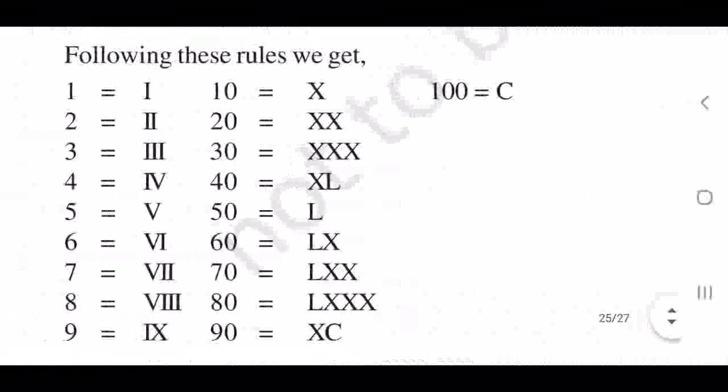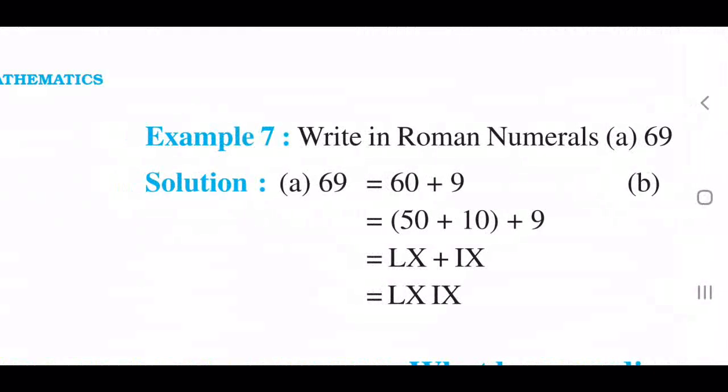10 is X, L is 50. Because X is smaller than L, that is why it is subtracted. 50 is L. 60 is 50 plus 10. 70 is 50 plus 20. 80 is 50 plus 30. 90 is what? 100 minus 10. If you are subtracting, surely the smaller value will be on the left side. 100 is C. Okay, see the example.